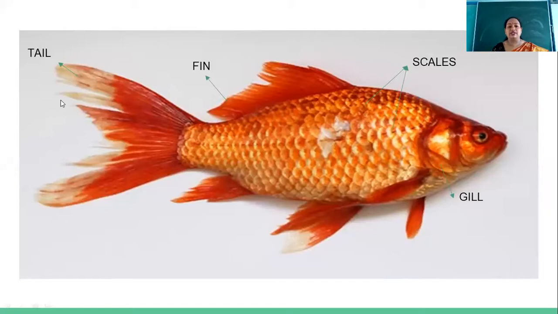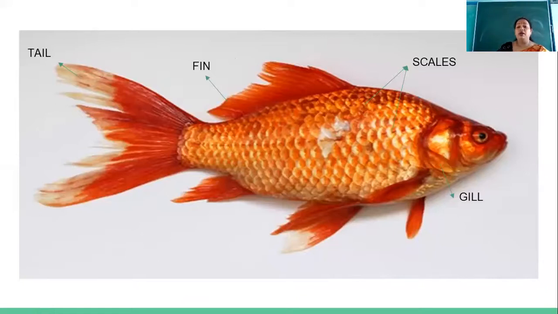We have discussed that it has a streamlined body, tapering at one end and at the other end also. This tapering body shape helps it in its movement in water. Then you can see it has scales on its body. What is the work of the scales? There are 6 participants with raised hands. Kindly put your hands down. I'll come to you as soon as I'm done with my explanation part.